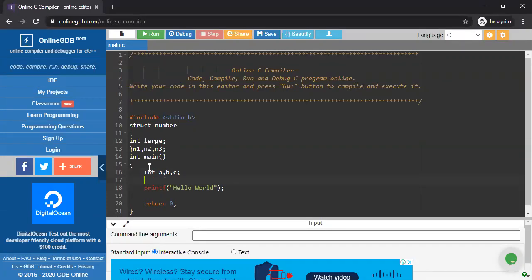How do I pass the parameter to this structure member? Ma'am, if under if it is n1 dot a like that.